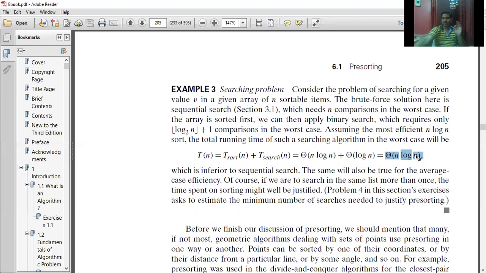So these are the three problems which come under this particular category of pre-sorting, of transform and conquer. Okay, so with this, I'll stop my